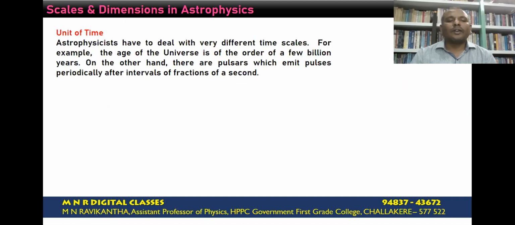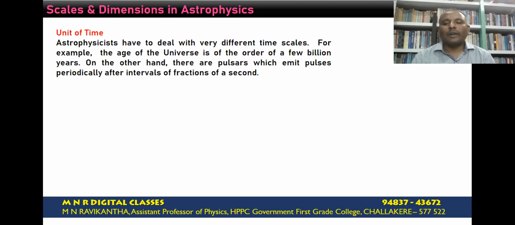Now, the next quantity is the time. In astrophysics, we have to deal with a wide range of time scales. The time scales are different for different astronomical systems. For example, the age of the universe is usually of the order of a few billions of years. On the other hand, pulsars emit pulses periodically after intervals of fractions of seconds. If you take the period of Halley's comet, it is about 75 years.